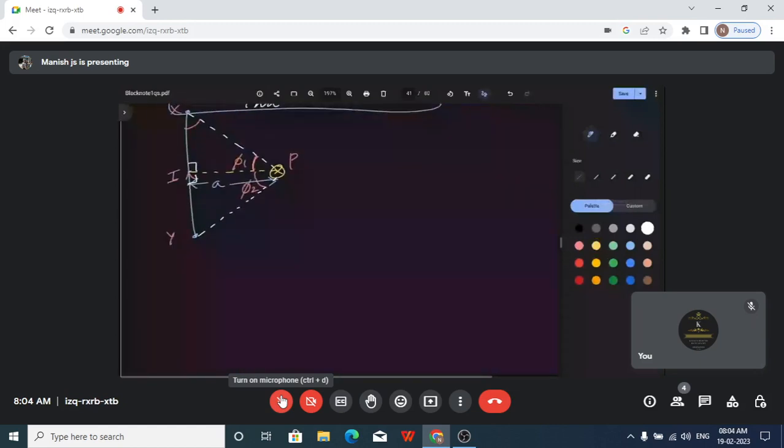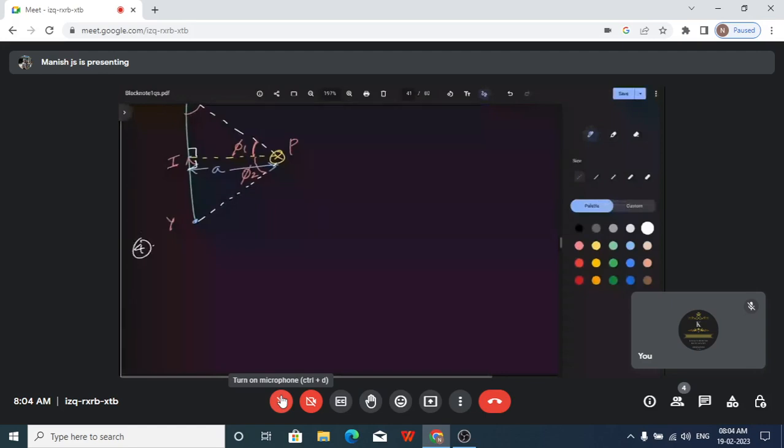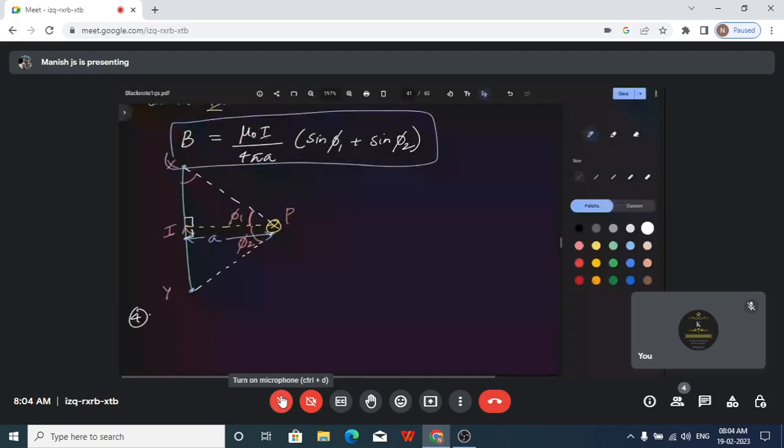The fourth part. Now there are some conditions for this previous formula. Now if the angles are going to increase, there is a condition here. If phi 1 and phi 2 are equal to pi by 2. Pi by 2 in radian mode, if you convert from radian to degree, you will understand that this is 90.